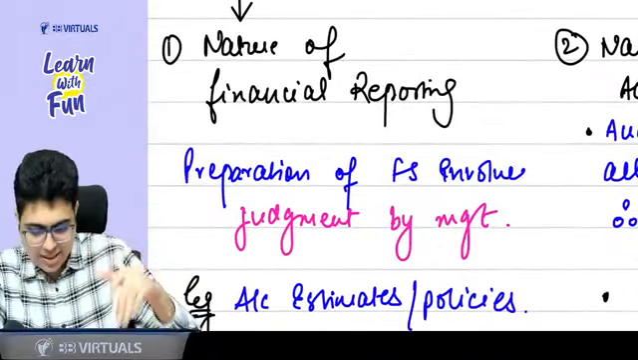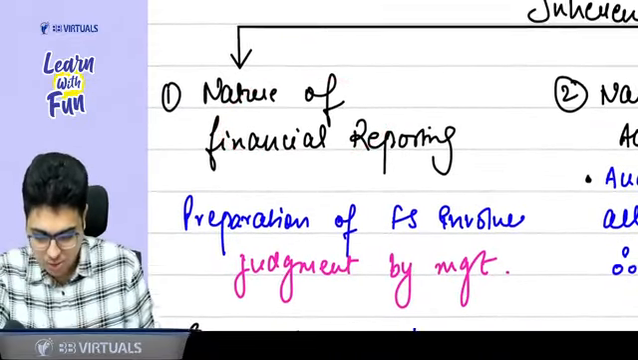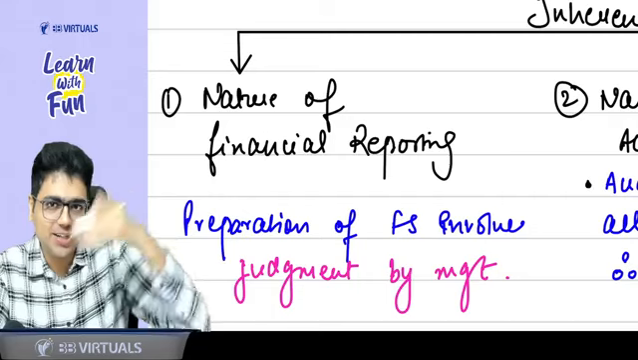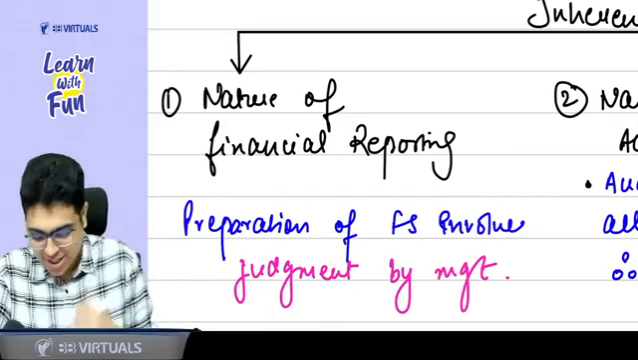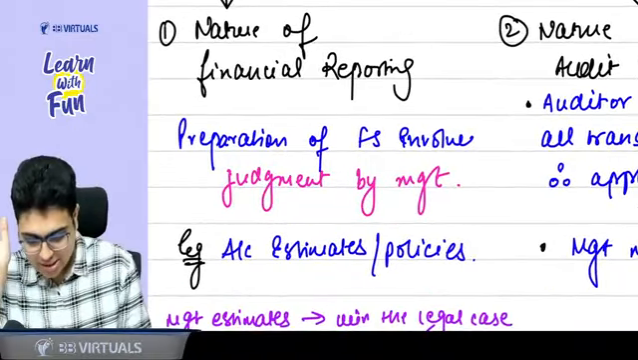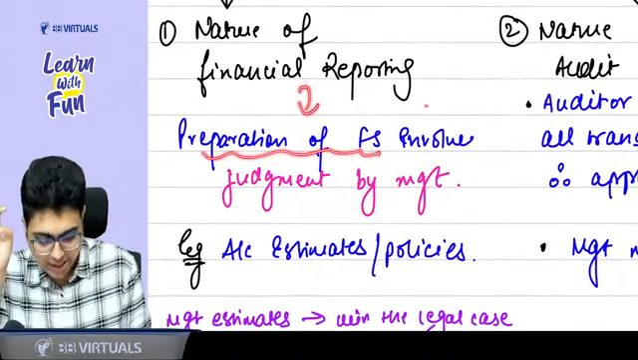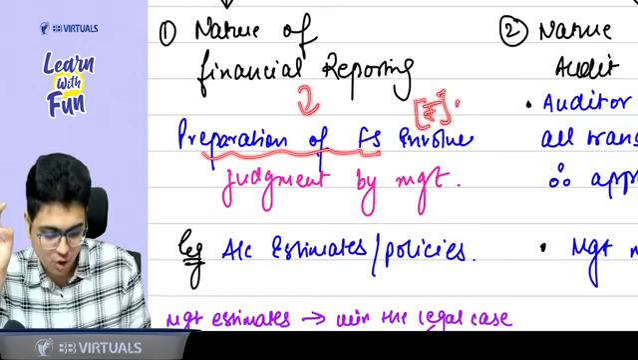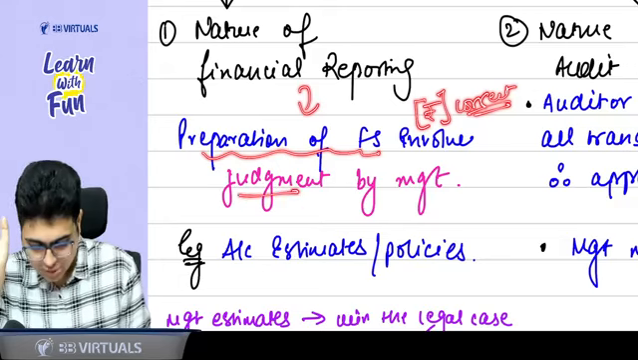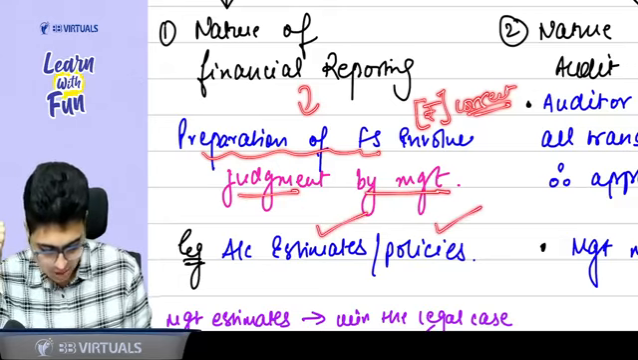First limitation is related to the management, that is nature of financial reporting. Second limitation will be related to us as an auditor. So in nature of financial reporting, they say that when you prepare the financial statement, not everything is accurate, not everything is perfectly correct. Many things are based on the judgment by the management. Judgments are involved in accounting estimates and accounting policy.